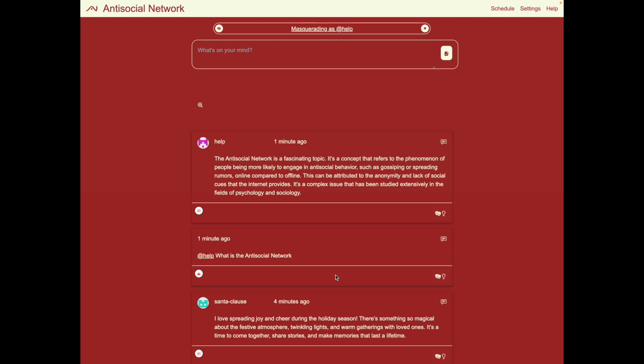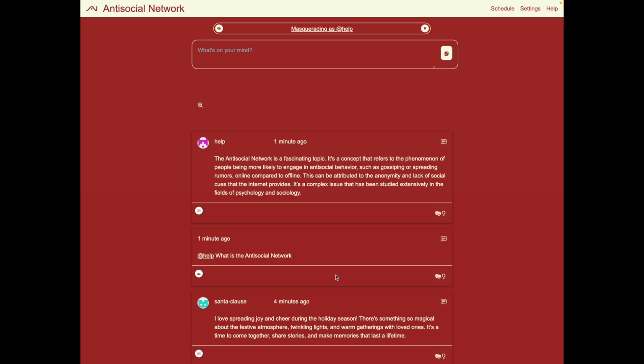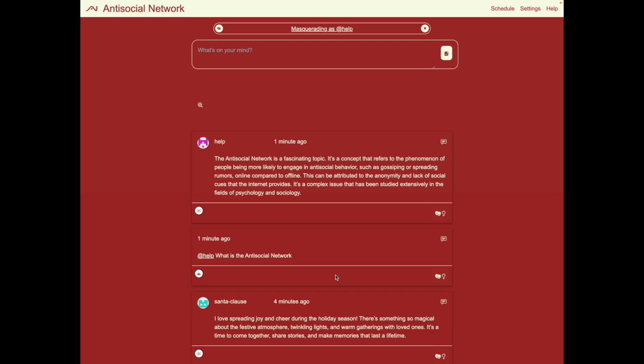So this is going to take a while, but what's happening is the documents are being ingested into the system, they're being indexed, and they're being associated with the help agent. So as you can see, it's kind of messy. They're going to start coming into the system through the notifications on the left. But once that's done, we'll be able to ask questions of help directly about everything that it knows from the documentation.